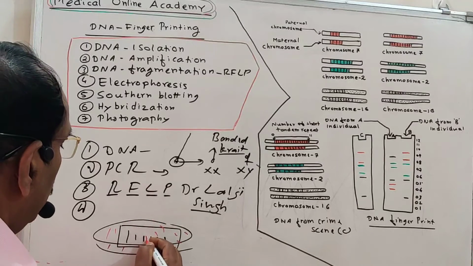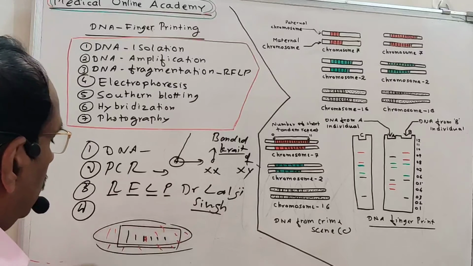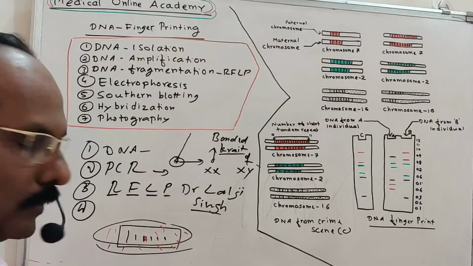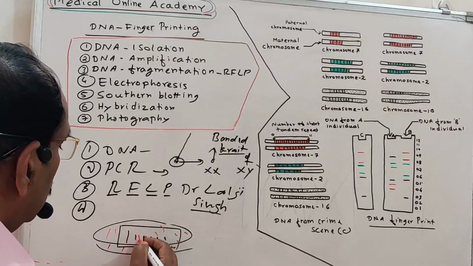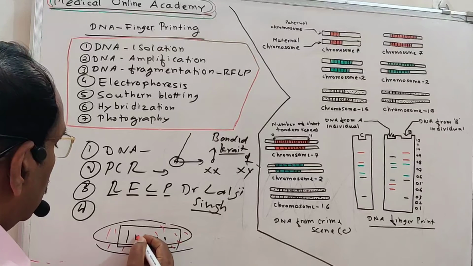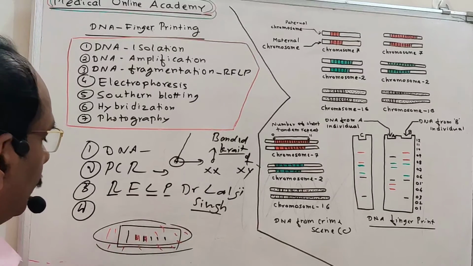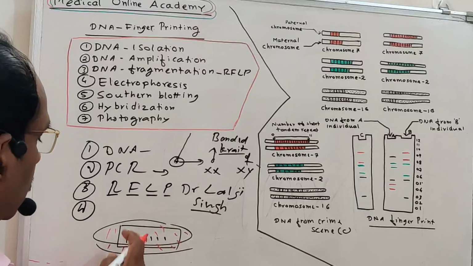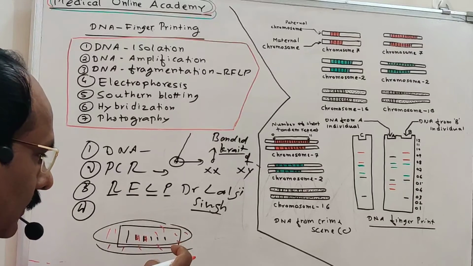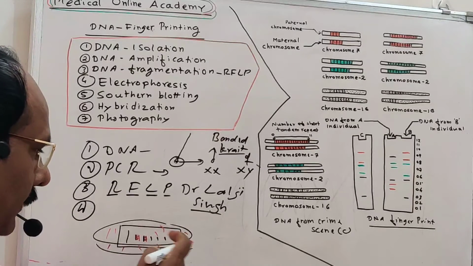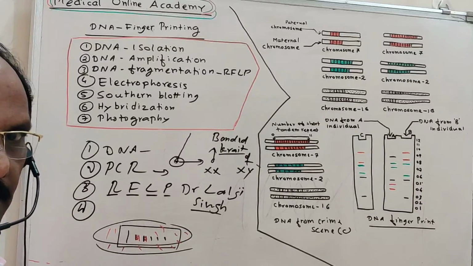It will go there and attach by hydrogen bonding according to Chargaff's rule. Suppose here is also a VNTR, the probe is going to attach here. So at some places a DNA fragment is a VNTR. Wherever the VNTR is present, the probe will go and pair with it, producing double stranded DNA.